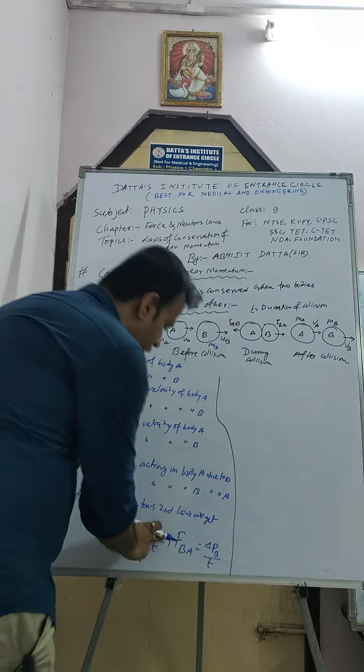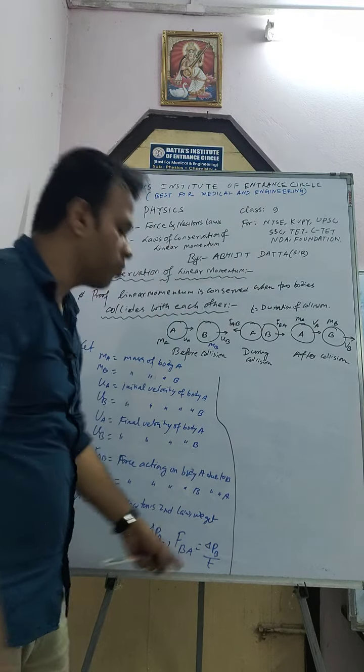So here del PA means change in momentum of A, and del PB means change in momentum of B.